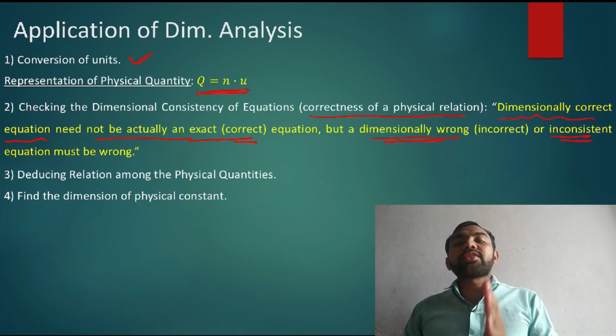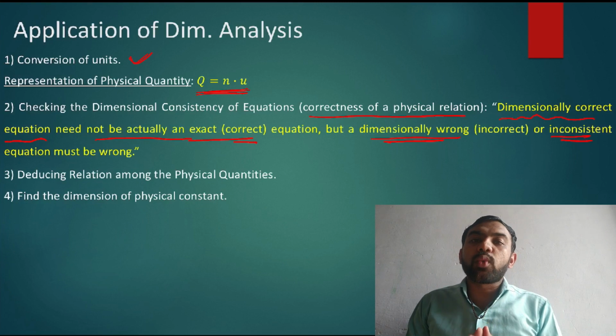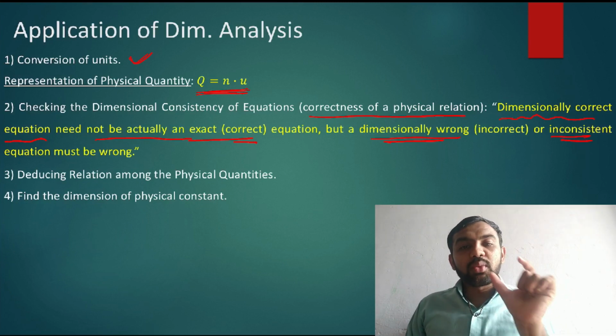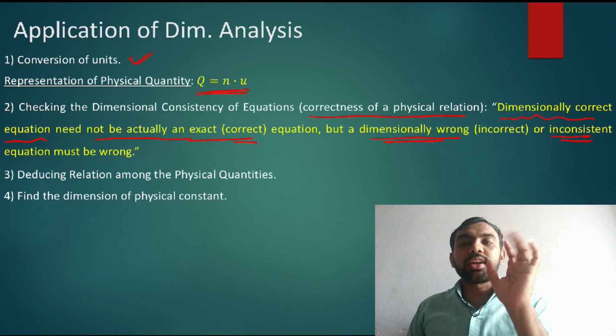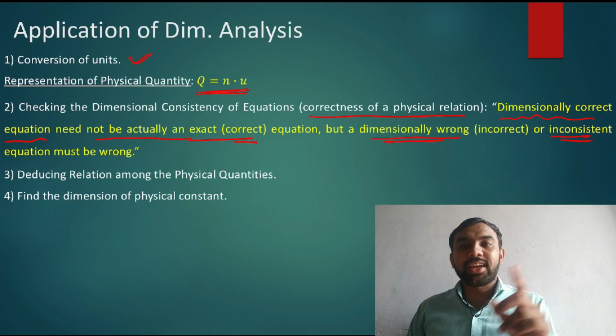But if any equation is dimensionally wrong, then the equation must be wrong. Again, you must remember, if an equation is dimensionally correct, it doesn't mean it is correct, but if it is dimensionally wrong, then it must be wrong. This way we find the correctness of an equation using this second application.